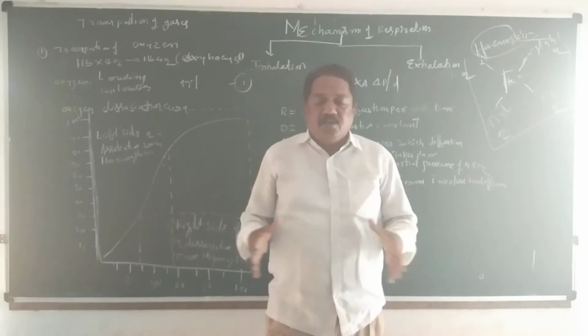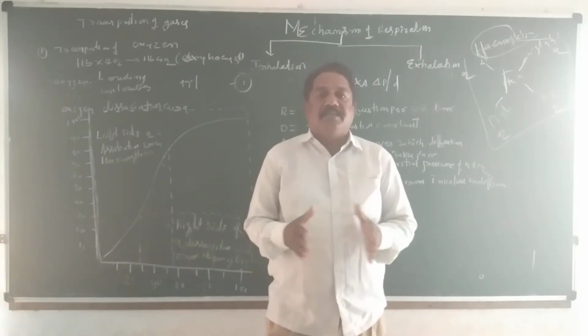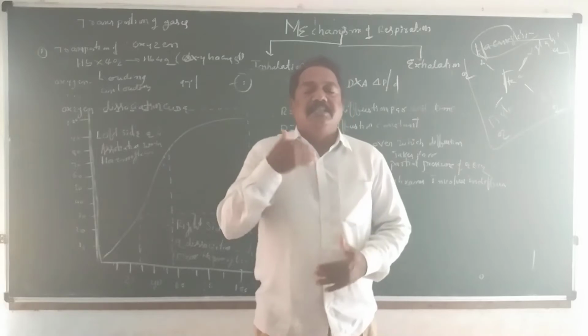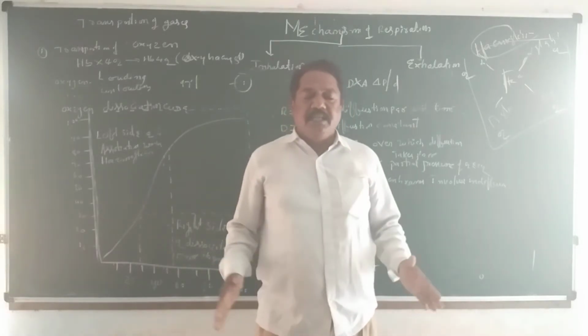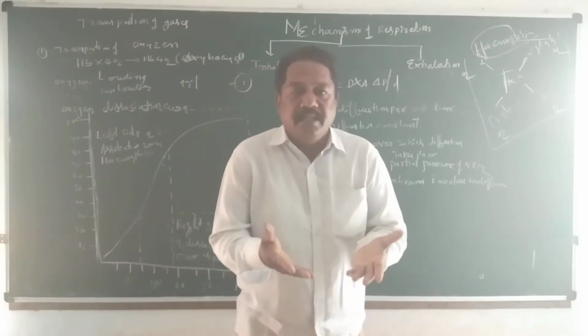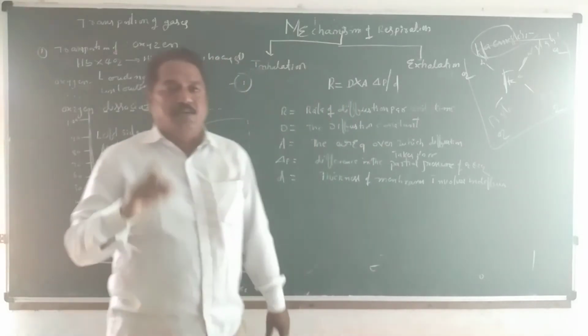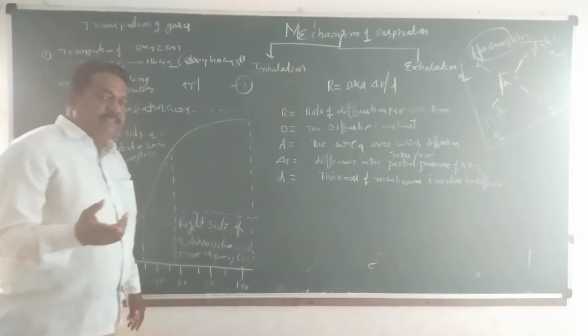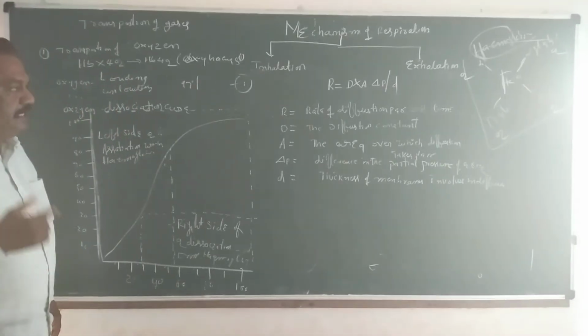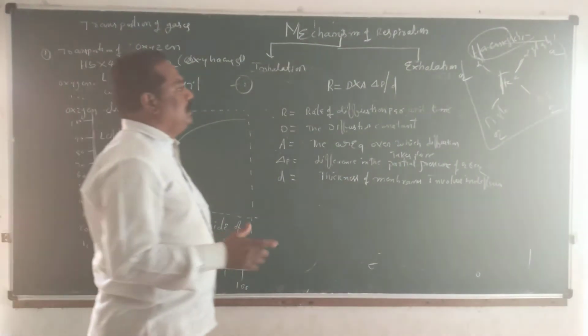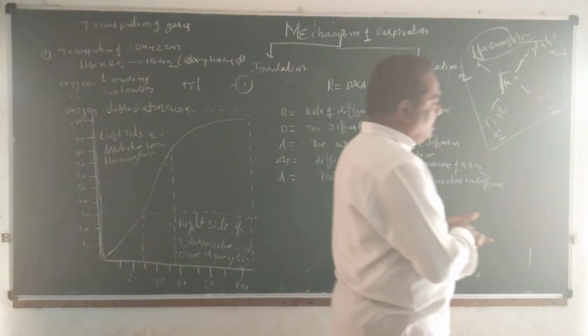When the thoracic cavity contracts, compression takes place, and at that time exhalation takes place. Relaxation, inhalation. Contraction, exhalation. These two processes take place continuously and simultaneously. Through inhalation, oxygen becomes available to the animal body. Through exhalation, carbon dioxide is sent from inside to outside of the animal body. These two events take place. So before that,